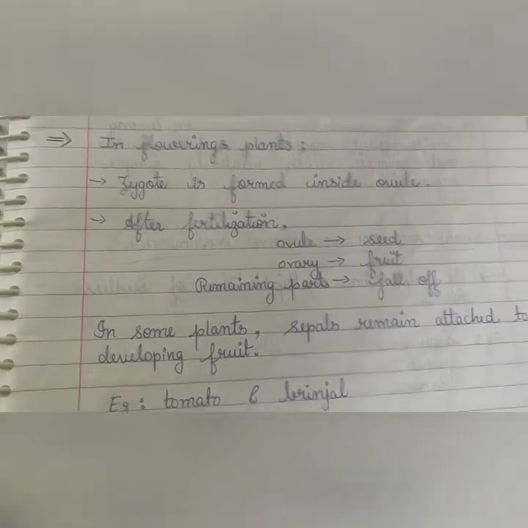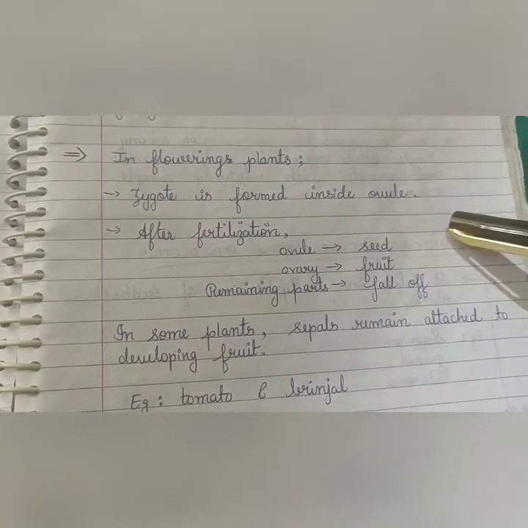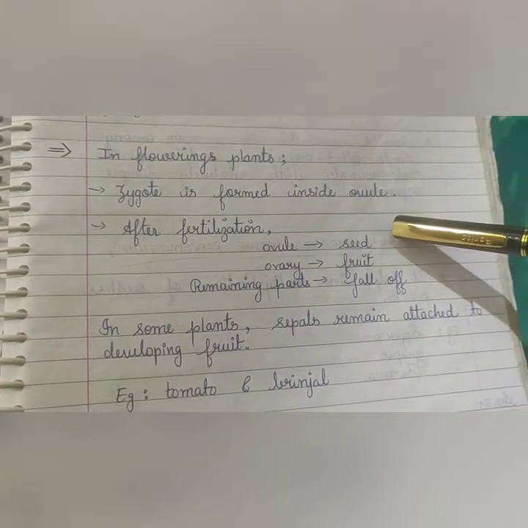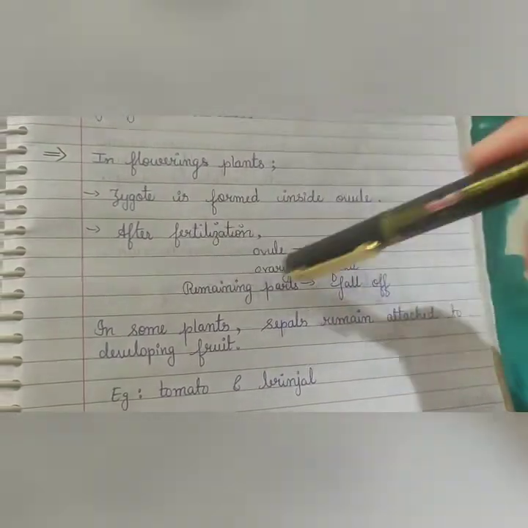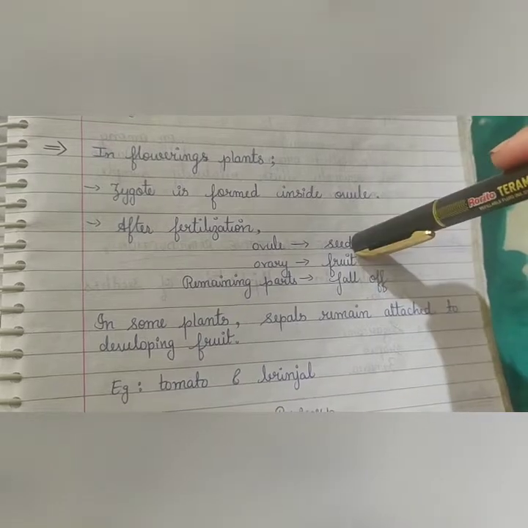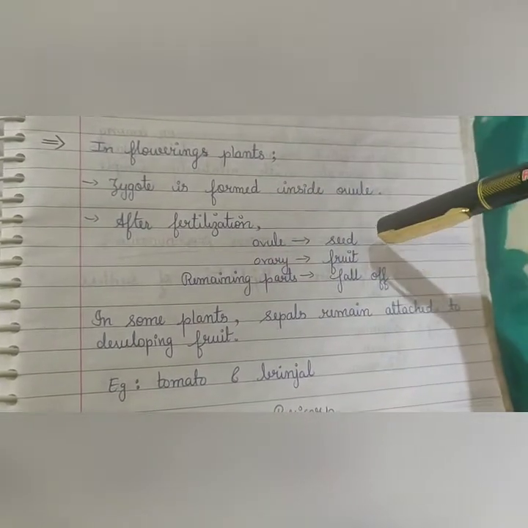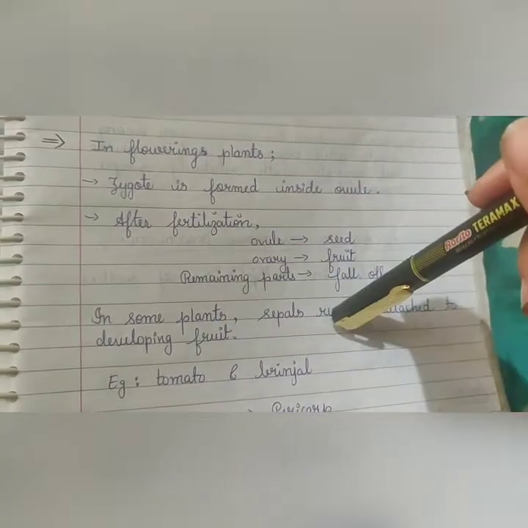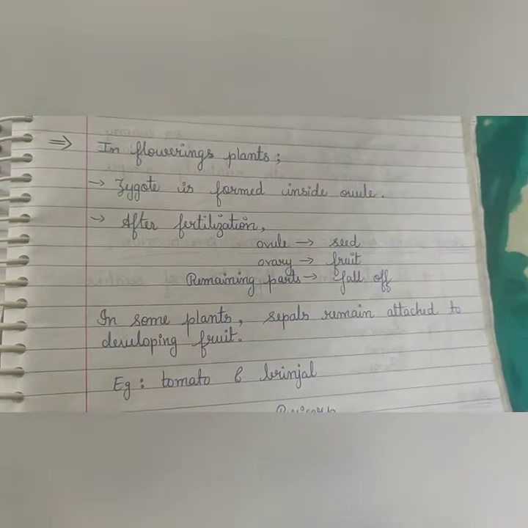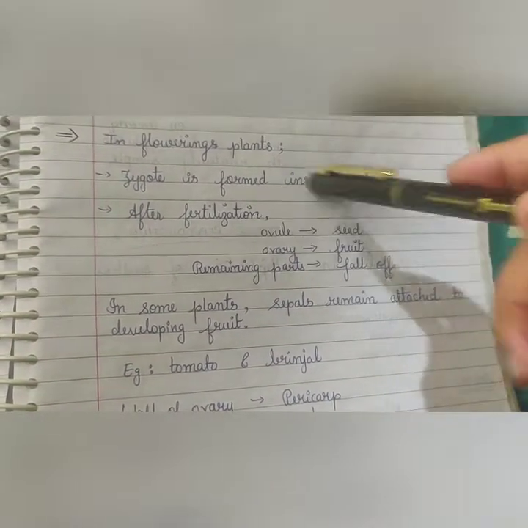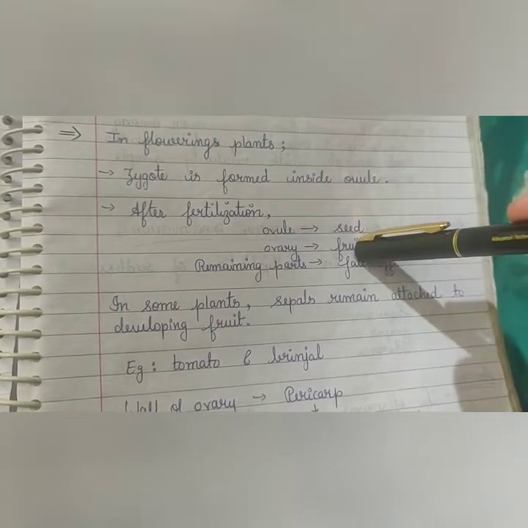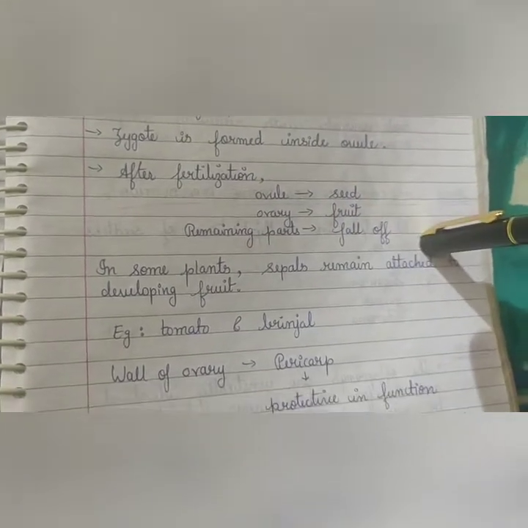In flowering plants, what happens? Zygote is formed inside the ovule. Zygote will be formed inside the ovule, okay? After fertilization, ovule converts to seed, ovary converts to fruit, and the remaining parts of the flower will fall off. Flower is a reproductive organ in the plants. So ovule is being converted to seed, ovary is transformed to fruit, and remaining parts are fallen off.